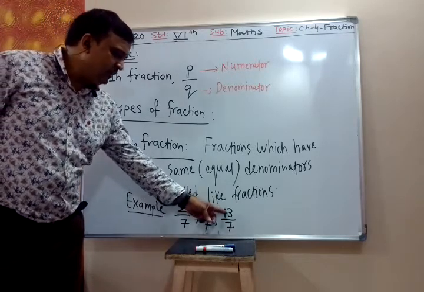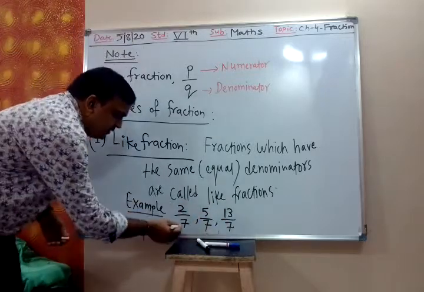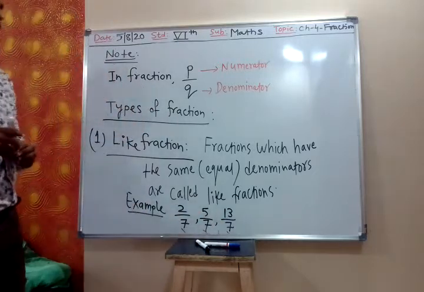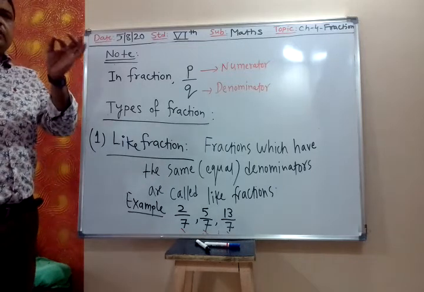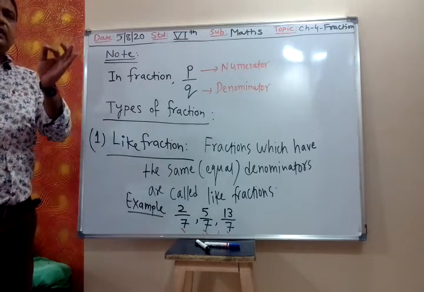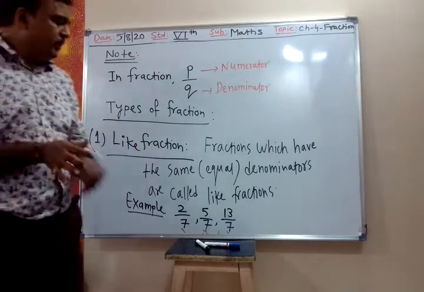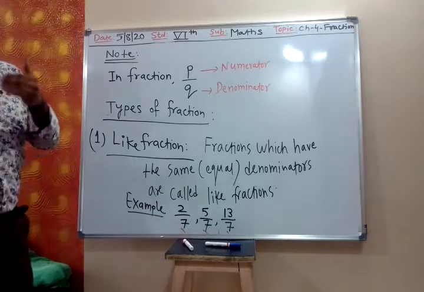What is denominator of 13 upon 7? 7. So here denominator is same: 7, 7, 7. So whenever denominators of two fractions are equal, they are called like fractions.